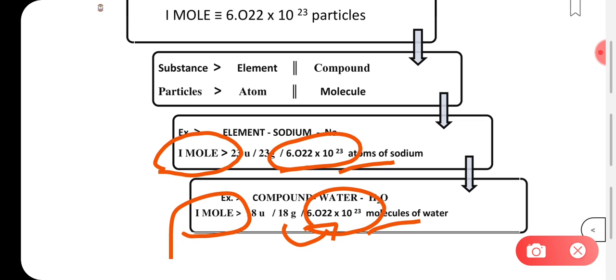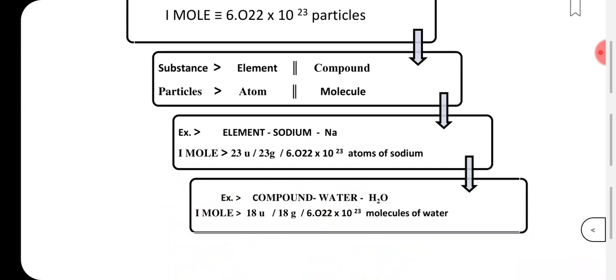So when we say 1 mole of H2O, it is 18 grams of H2O containing these many molecules of water. And when we say 1 mole of sodium, it means 23 grams of sodium, and that will have 6.022 into 10 power 23 atoms of sodium.